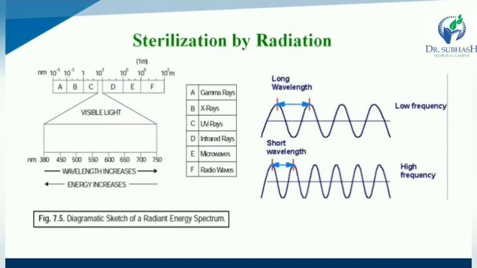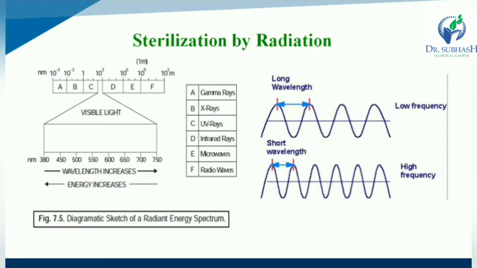Next one is sterilization by radiation. In sterilization by radiation, various rays are available. First one is gamma rays. Second one is X-ray, then UV rays, infrared rays, microwaves, radio waves, etc.